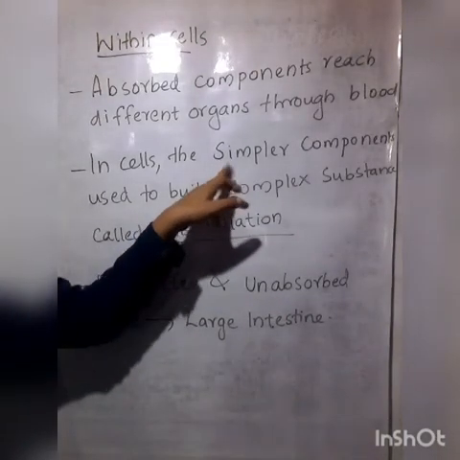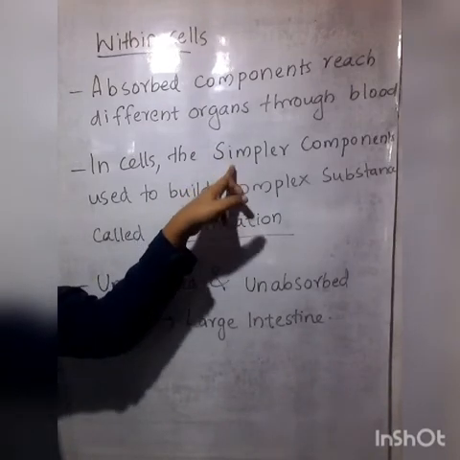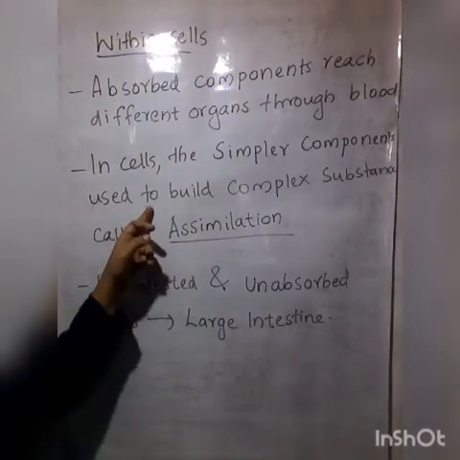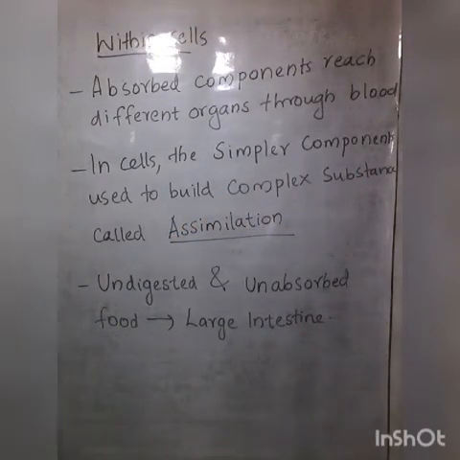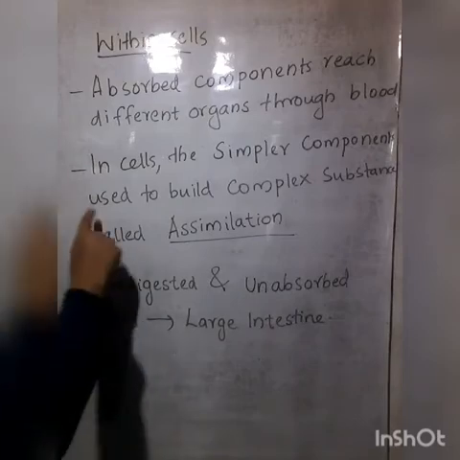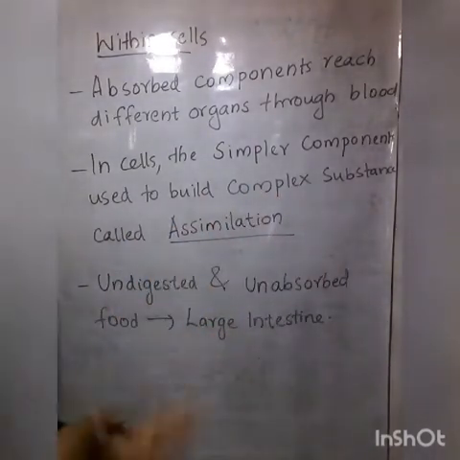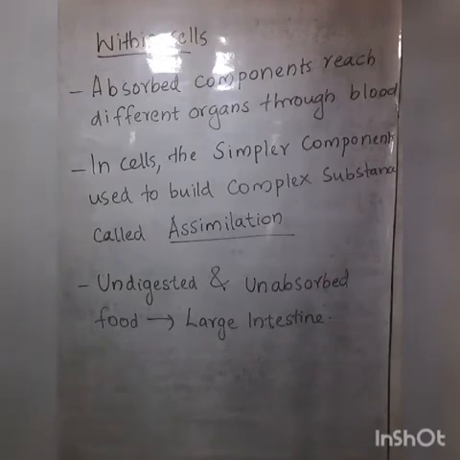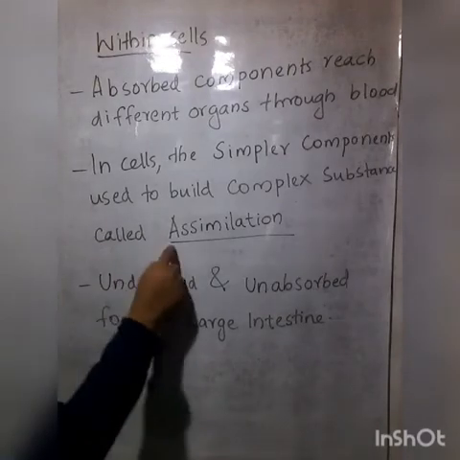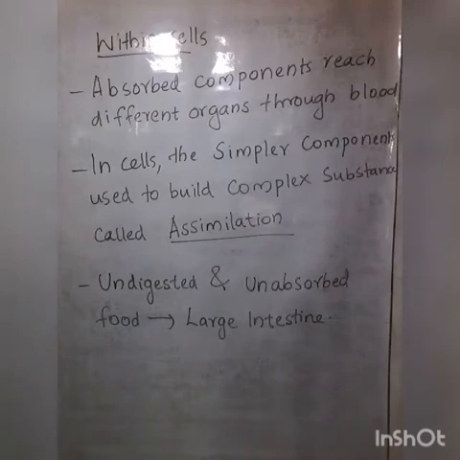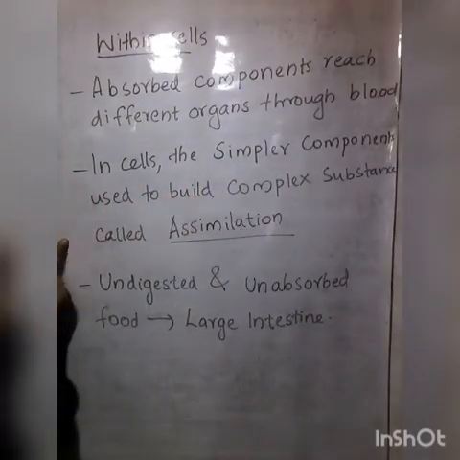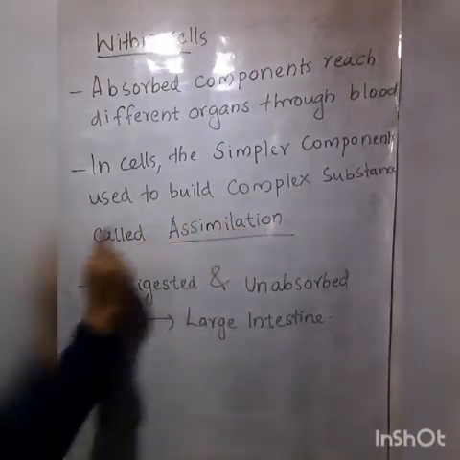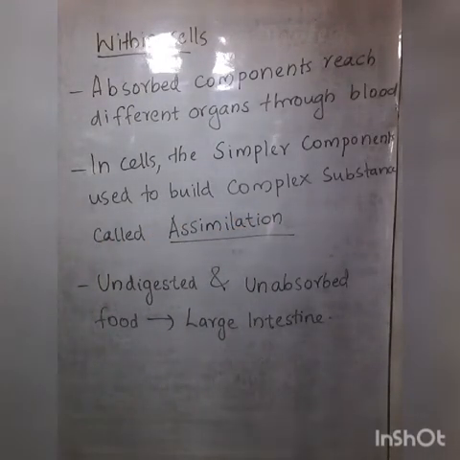So within the cell, what is happening to the simpler substances or simpler components? These simpler components are built to make complex substances. Understood? The simpler components are built to make complex substances like proteins, carbohydrates, fats, etc. And this process is called assimilation. So what is assimilation? Within the cells, the simpler components of food are used to build complex substances, called assimilation.